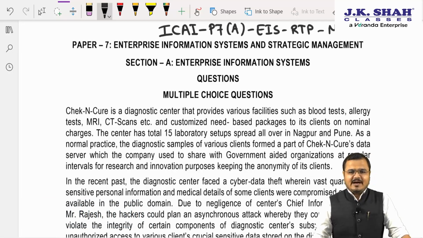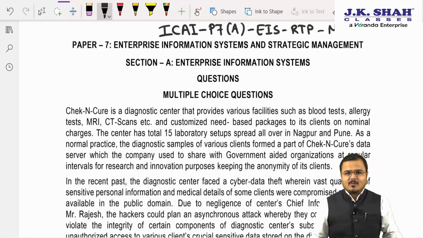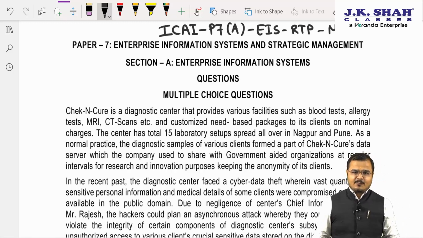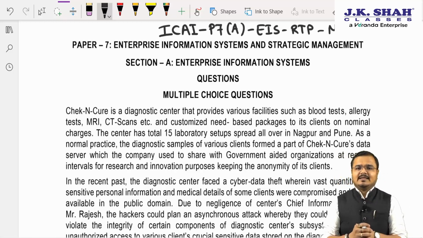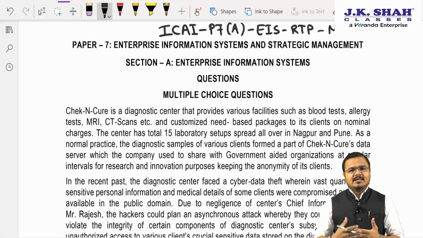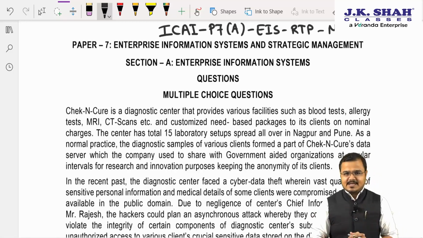Today, we are going to discuss the revision test paper issued by ICAI for the May 2023 attempt. Let us discuss what questions they have provided us in the RTP. First, we always know that there is something we call case study based questions, which are generally multiple choice questions asked from a given case study. Let us try to discuss it.